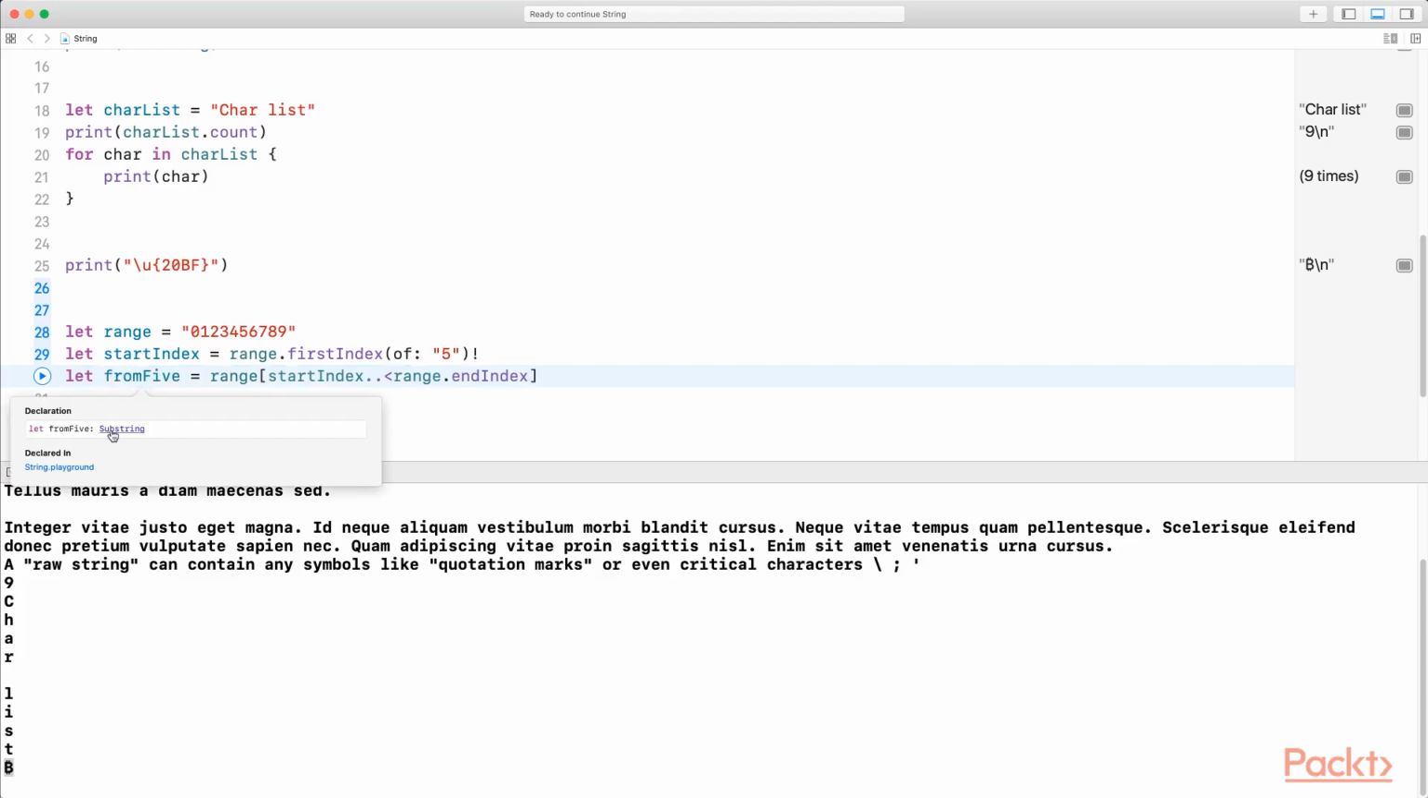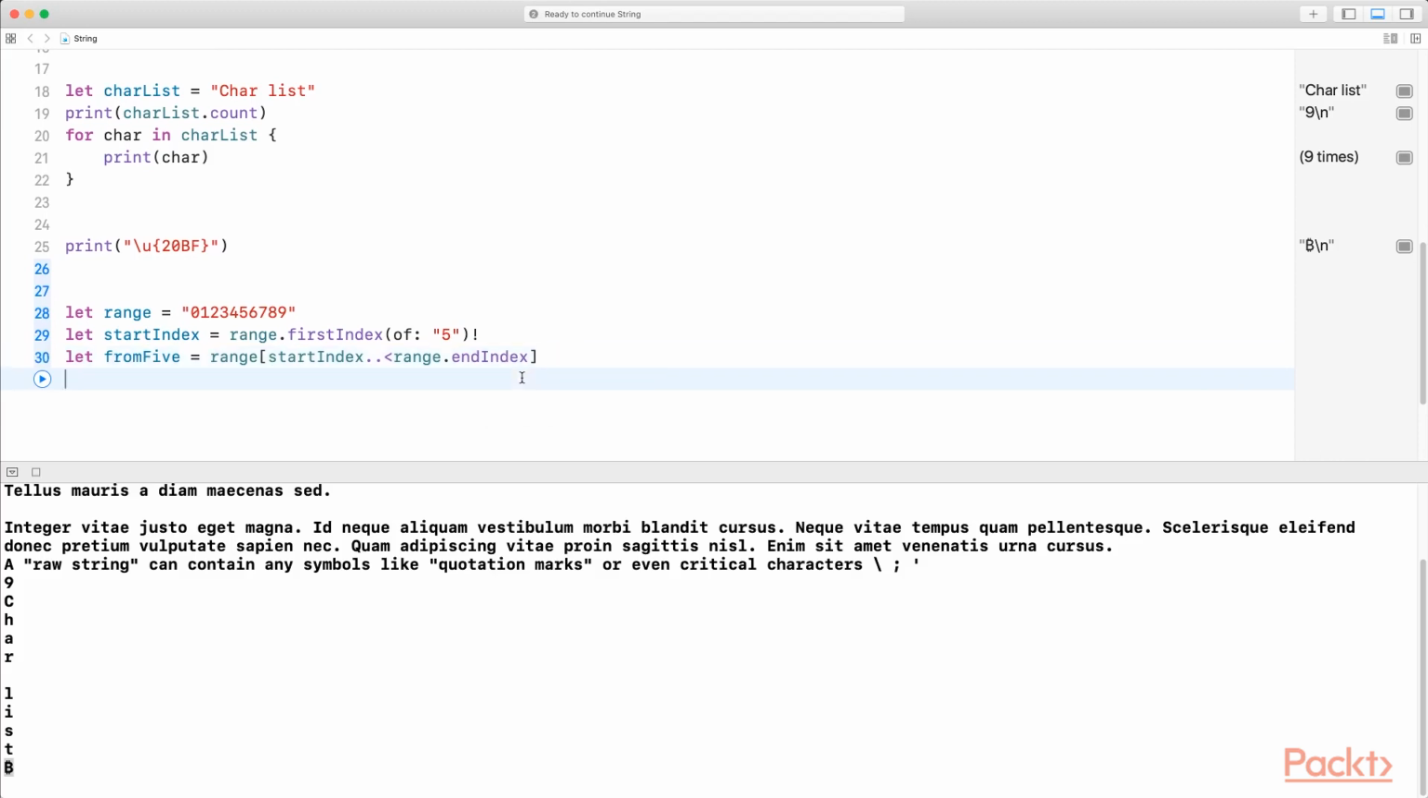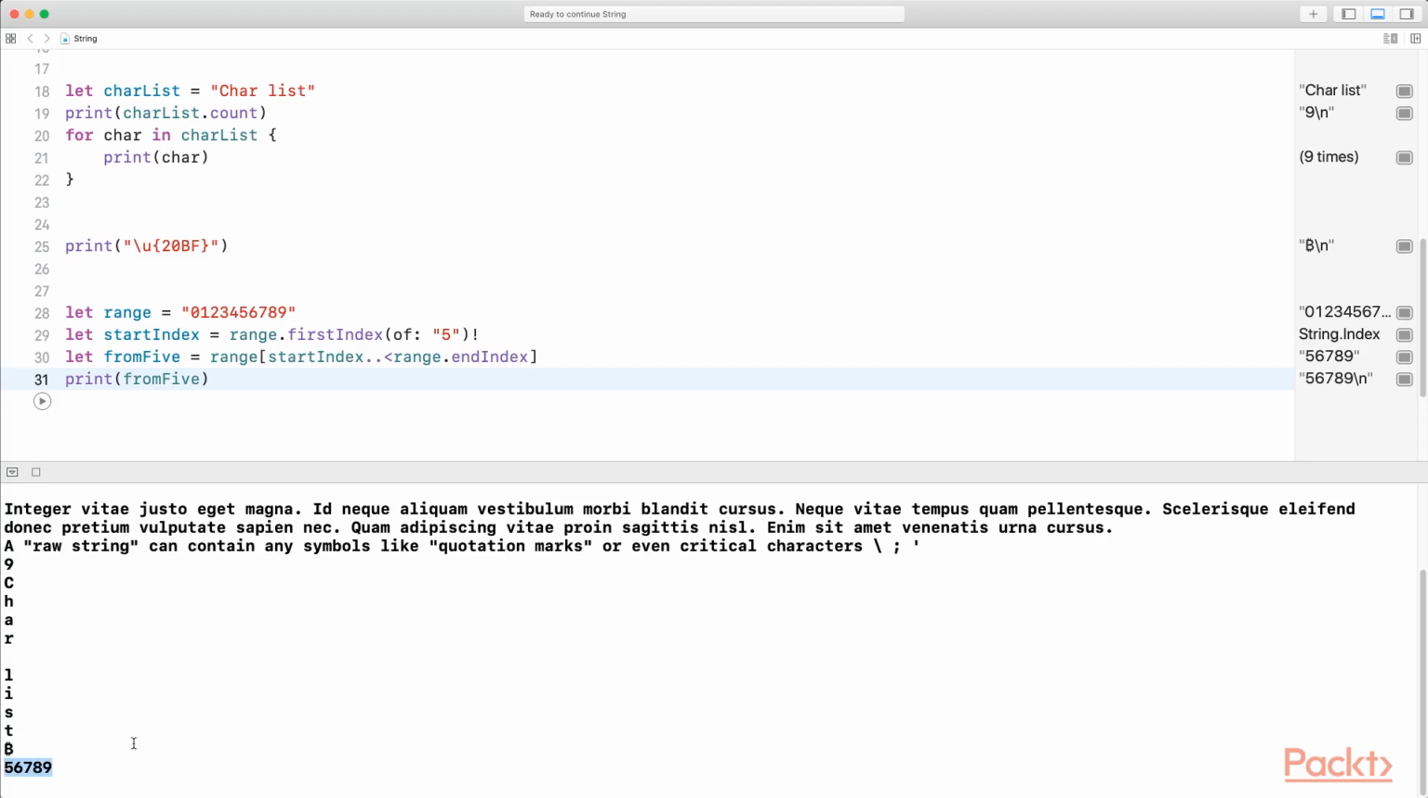Now fromFive is a substring, so most of the time you will not see a difference between strings and substrings, but a substring is actually referencing the same space in memory, the same characters in memory as the original string. So if you plan to work with that string for a longer time, you should definitely convert it into a string by just using the string constructor or initializer. Now if we're going to print fromFive, as we would expect, down here we get the string from 5 to 9. That was strings in Swift and what you did not know about them.